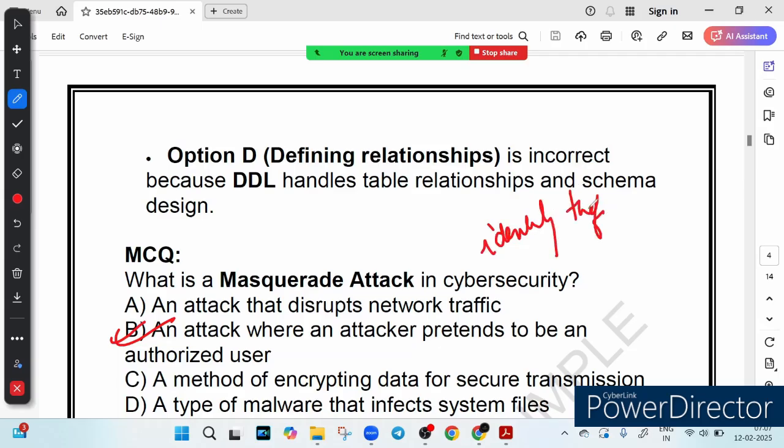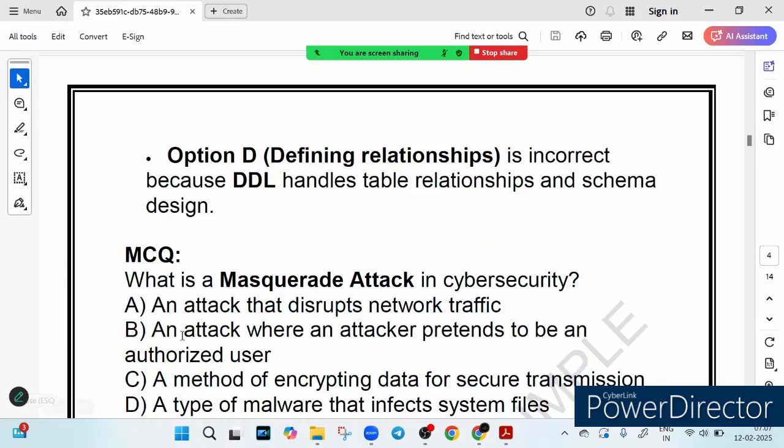So, quick recap: option A is wrong because disrupting network traffic is called a DoS attack. Option B is correct because a Masquerade attack involves identity impersonation. Option C is wrong because encryption protects data, it is not an attack. And option D is wrong because malware infects files, but a Masquerade attack relies on deception. I hope this makes your concept clear regarding Masquerade attacks. This will no longer be an issue for you. You can easily answer such questions.